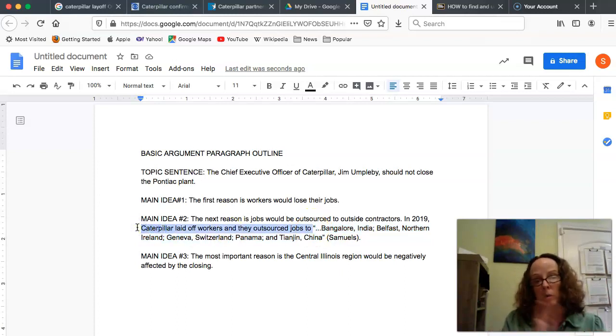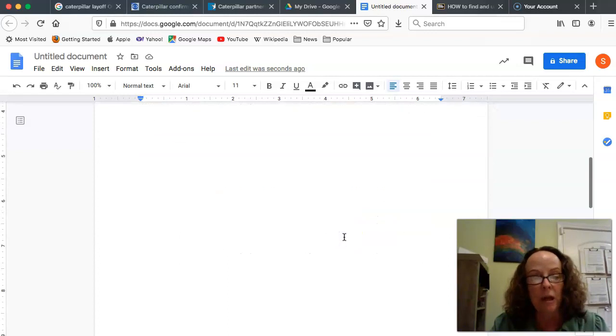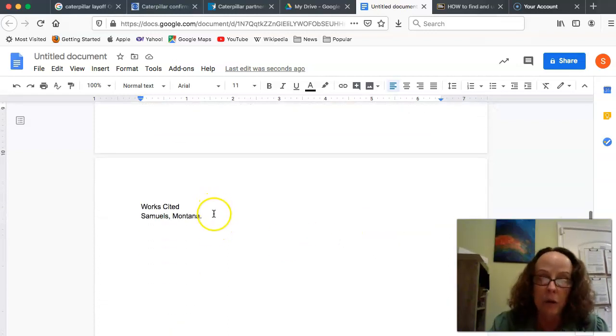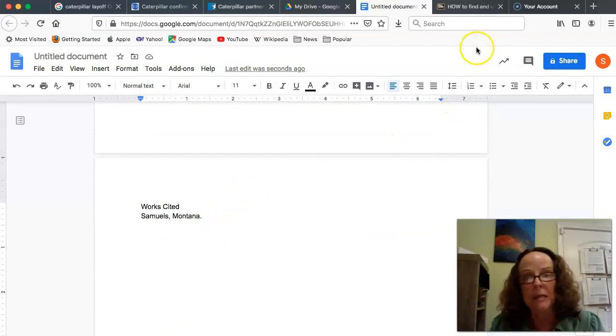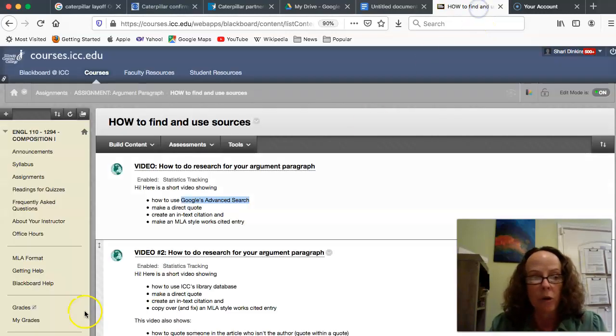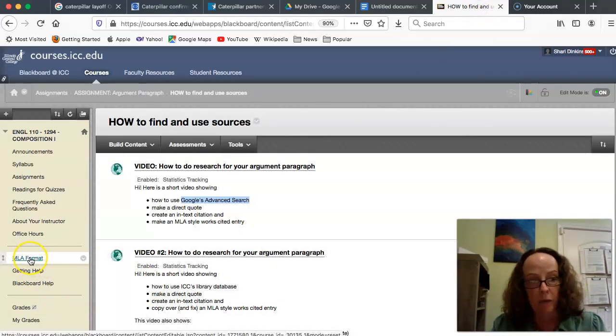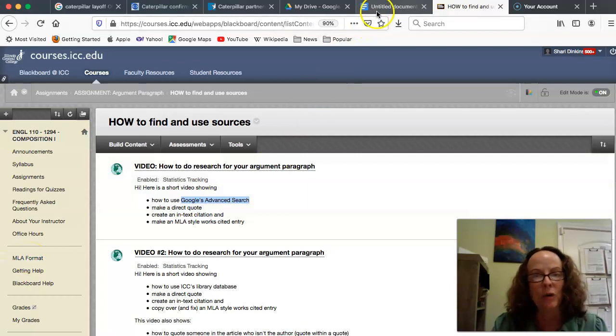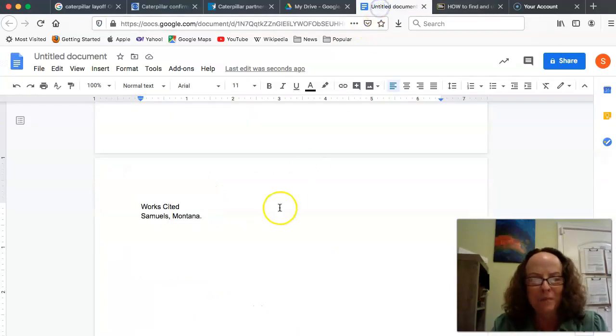So it's okay to reword part of your sentence and then use part of it as directly quoted. And you'll see more examples of this as you go along. So don't freak out. And of course our librarians and myself are always here to help you do this. So I'm going to make sure I put in enough information. Now I happen to know this stuff by heart, but there are places on Blackboard where you can get more information about the MLA format by clicking on that button. So don't feel alone, we're here for you.